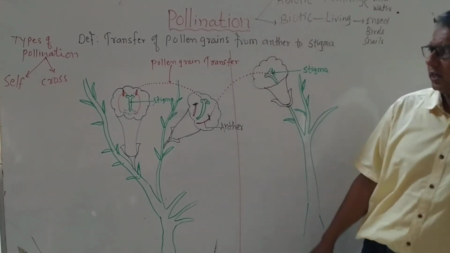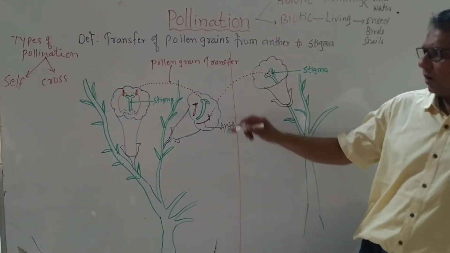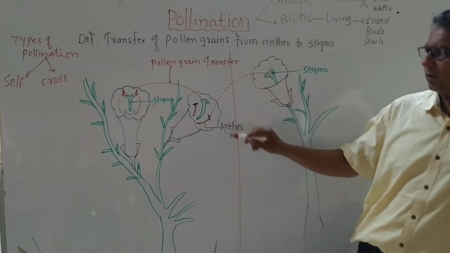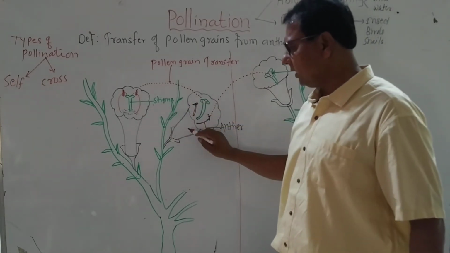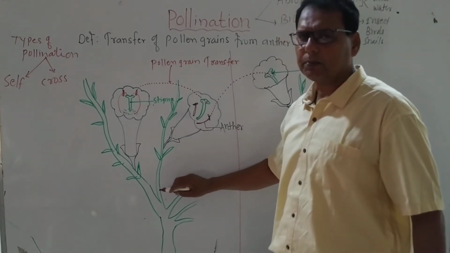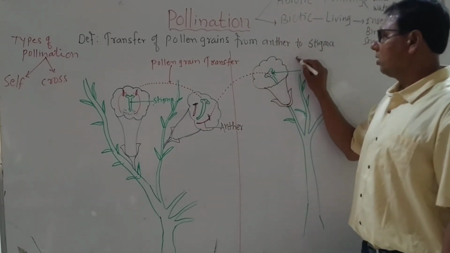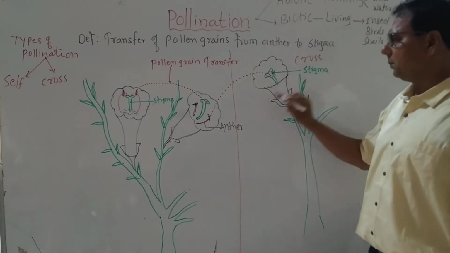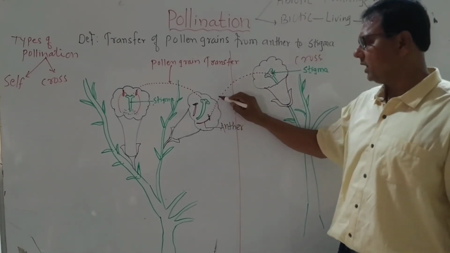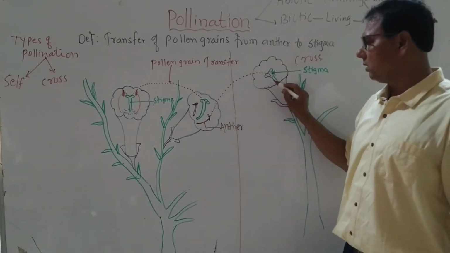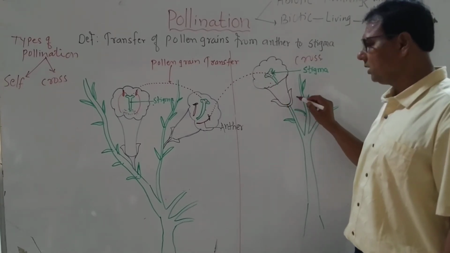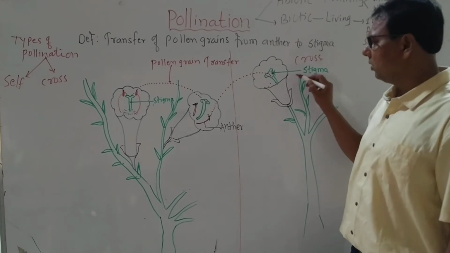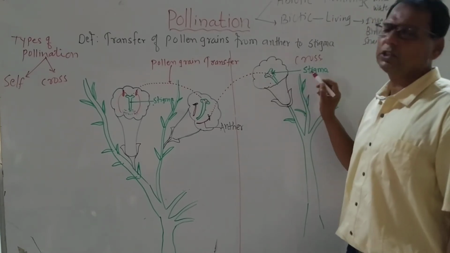But in self-pollination, what's happening? Transfer of pollen grains either in the same flower or another flower present on the same plant. But in case of cross-pollination, what's happening? Transfer of these pollen grains from one flower to a different flower present on another plant which has the same species.